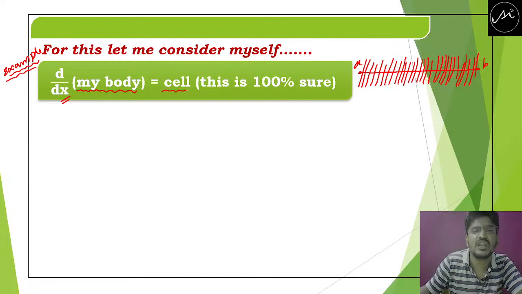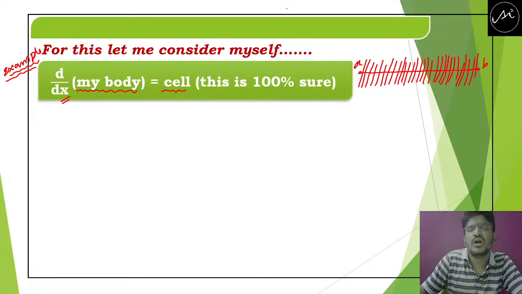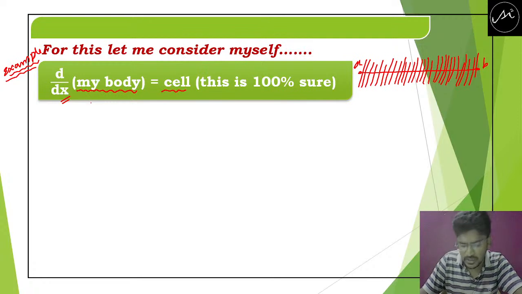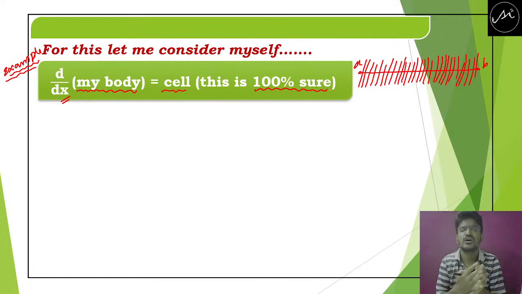cell. Clear? Whenever you differentiate or whenever you do the parts of the given body, you are going to get the cell from any body. So now you are going to get the cell. This is 100% sure. If you dissect any body, or if you dissect any small body that you get, you are going to get the cell from that particular body.